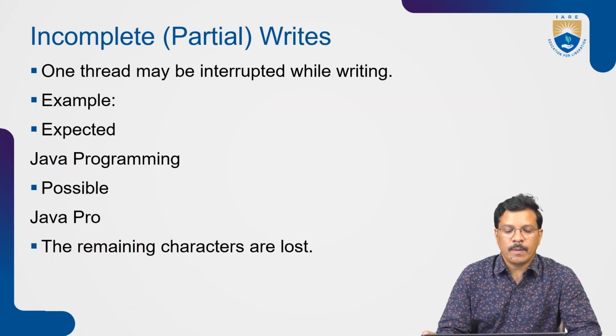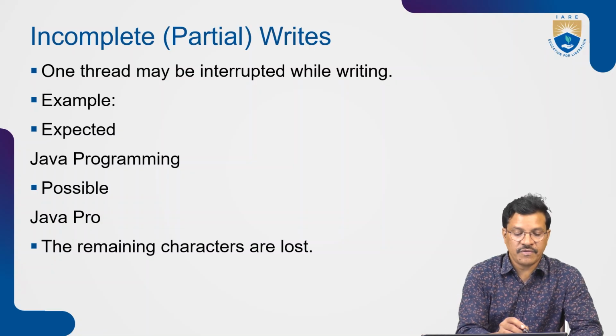Next, another problem which arises is incomplete or partial writes. One thread may interrupt while the other thread is writing. So we are not providing a proper time schedule, or a proper synchronization. Maybe one thread interrupts the other, so the first one does not complete. The second one accesses, and without completion of the first one, the second thread writes its text into the file. The example of this incomplete write is: we have expected that Java programming.